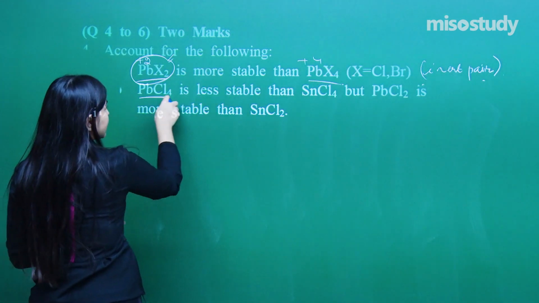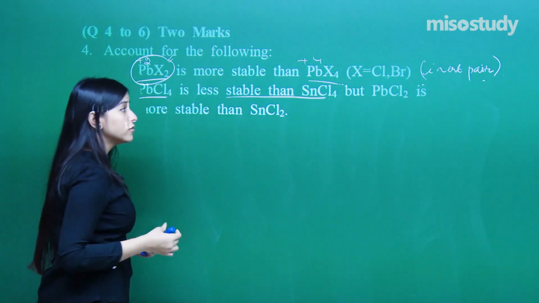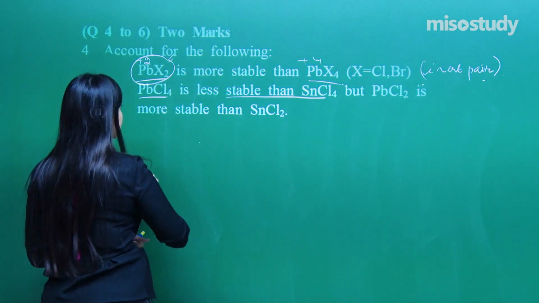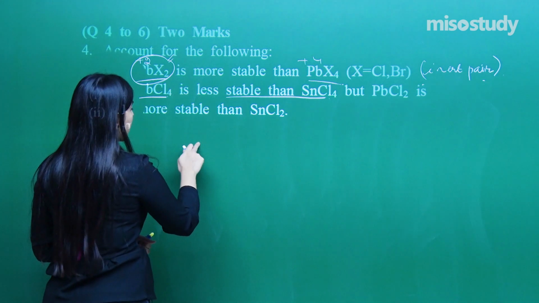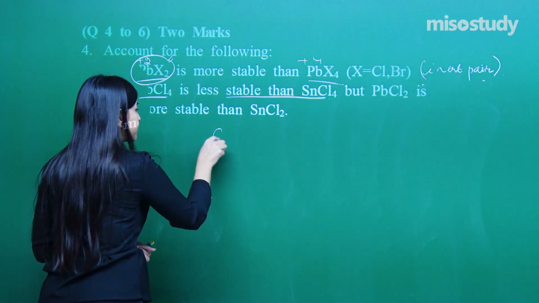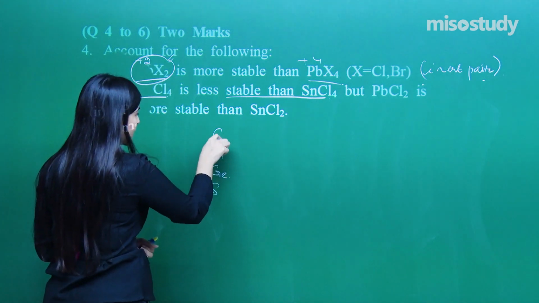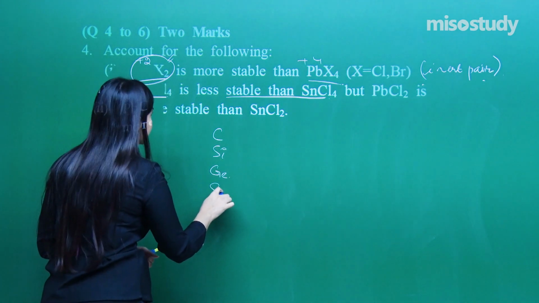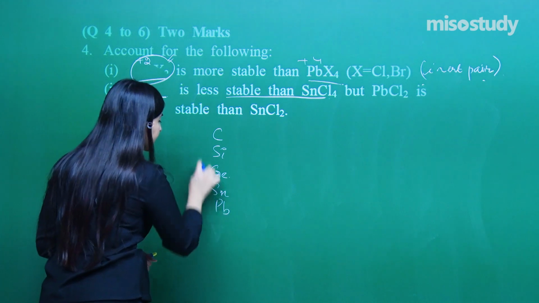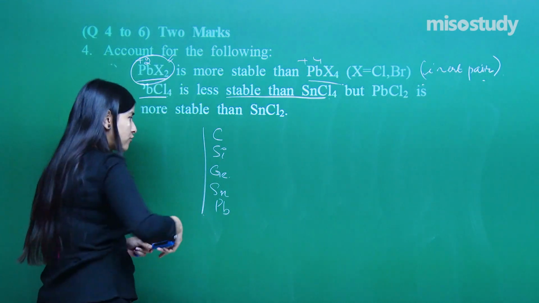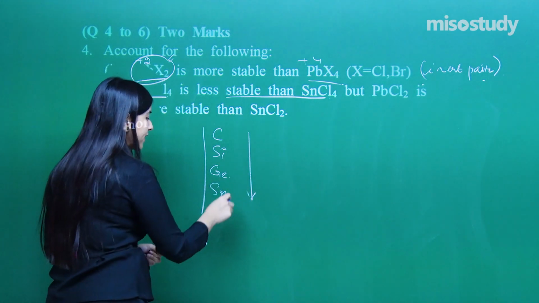PbCl4 is less stable than SnCl4. We know this. Why? See here. So I have got here... Chemistry sir gives silly problems. Yes. You remember the series. So down the group again the inert pair effect plays a role.